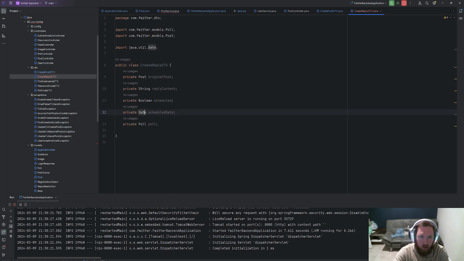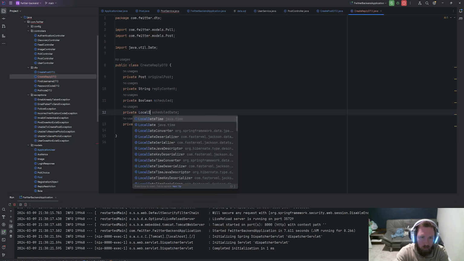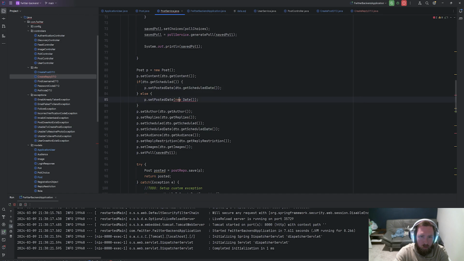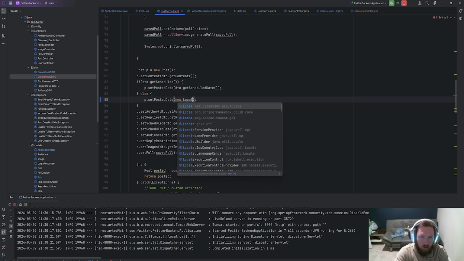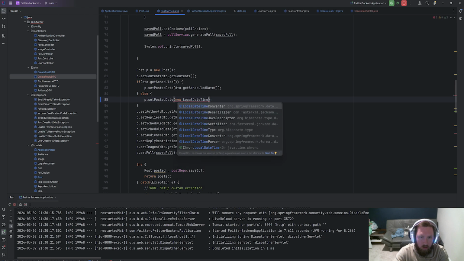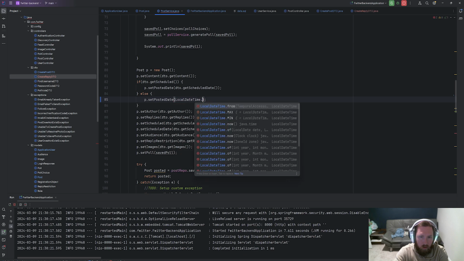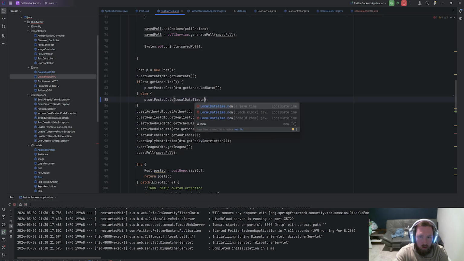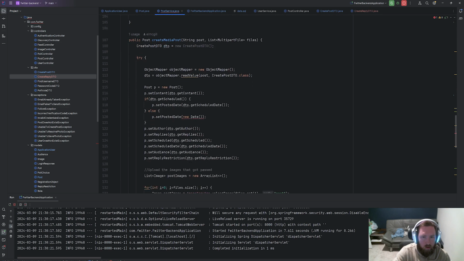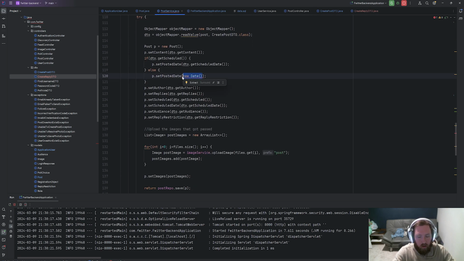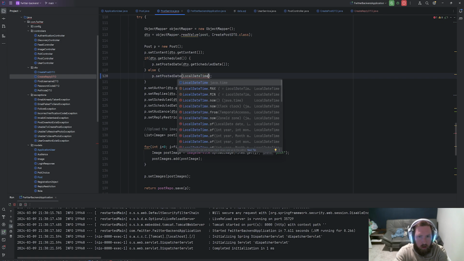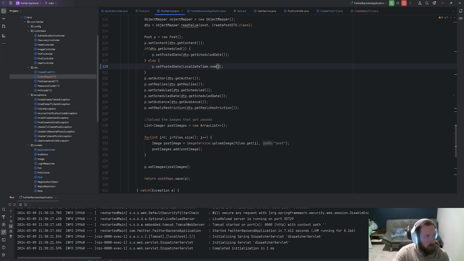And create reply, this should be a local date time. Now post service, this should be a new, I don't know if this is gonna work, local date time. We might be able to say local date time dot now and import this. And it seems like there's another issue somewhere. Yeah, here. So here, local date time dot now. Now the consequences it's going to have down the pipeline, who knows?